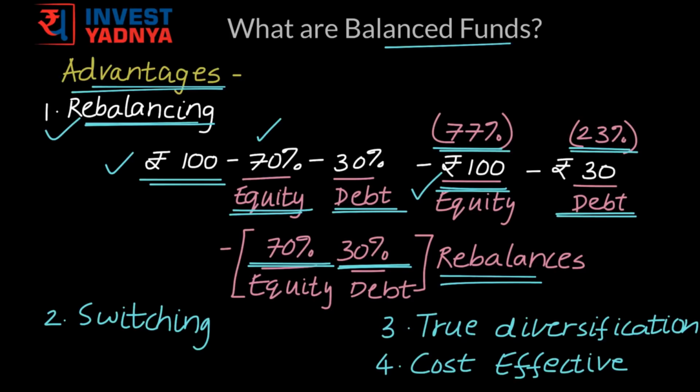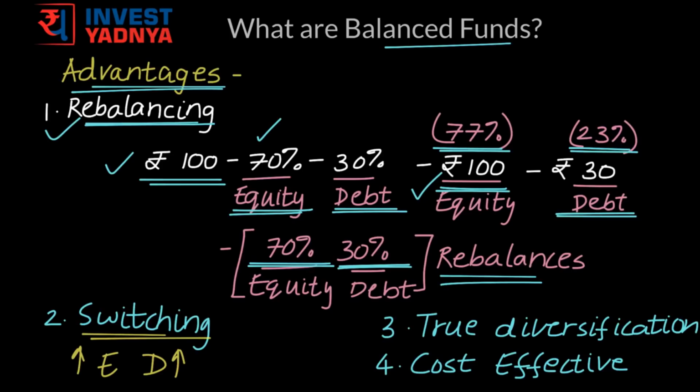Another advantage is switching. Now there's a certain range of equity and debt allocations these funds have to follow. So if equity market is doing good, they would increase the equity allocations within the specified limits, and if debt market is doing good, they would allocate more funds to debt instruments within the specified limit, taking advantage of the market conditions.